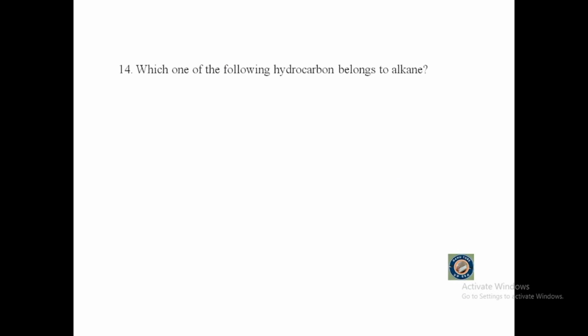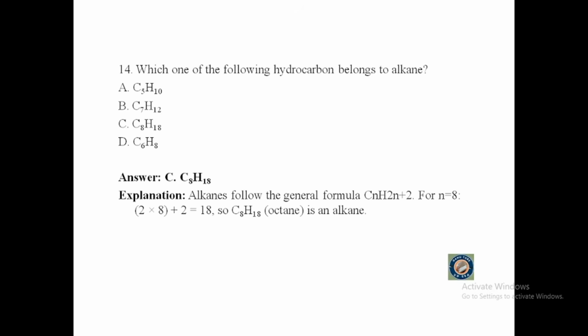Question number 14. Which one of the following hydrocarbons belongs to alkane? A. C5H10, B. C7H12, C. C8H18, or D. C6H8? The correct answer is C8H18. Alkanes follow the general formula CnH2n+2. For n equal to 8, 2 times 8 plus 2 is equal to 18. So C8H18, or octane, is an alkane.